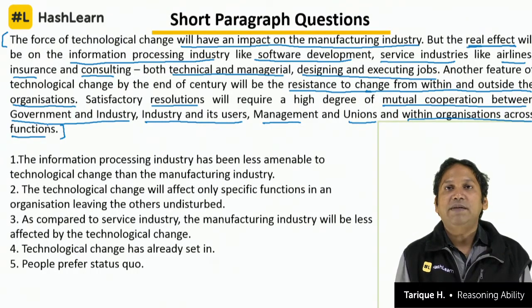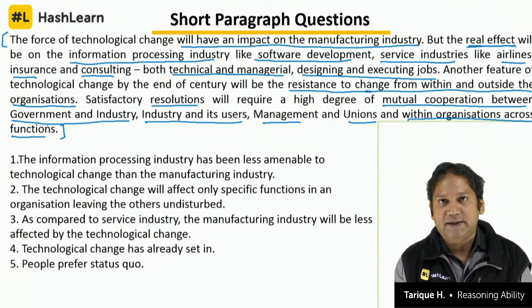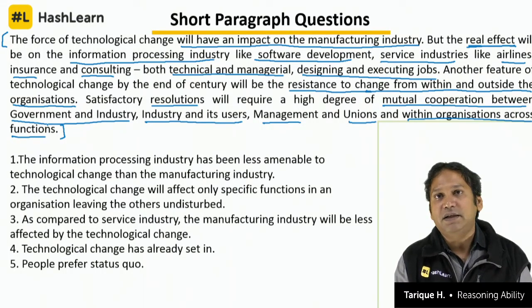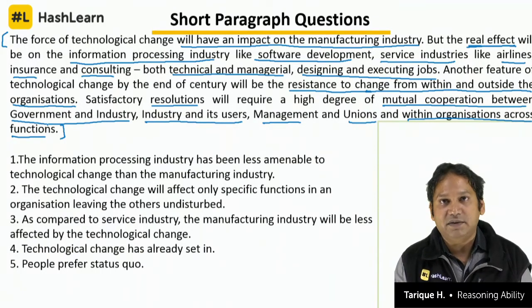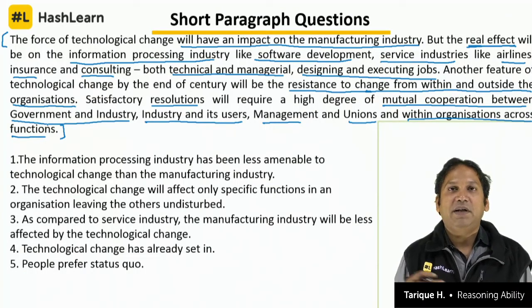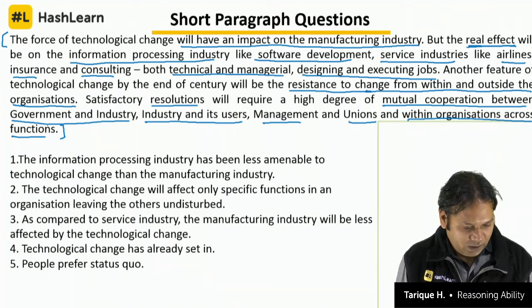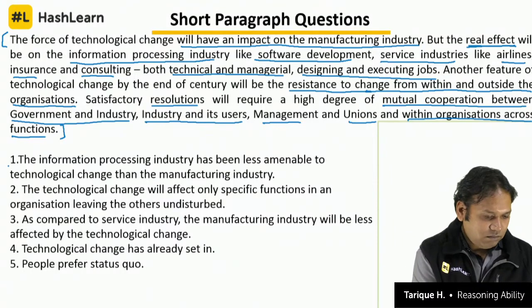So what is the point here? We start by saying that technological change will impact the manufacturing sector, but it will have real impact on the services sector, and initially the companies will try to resist the change, but they will finally give up. To come up with a solution, all of us will have to work together: management, unions, industry, users, government, everyone. So let us look at the first one.